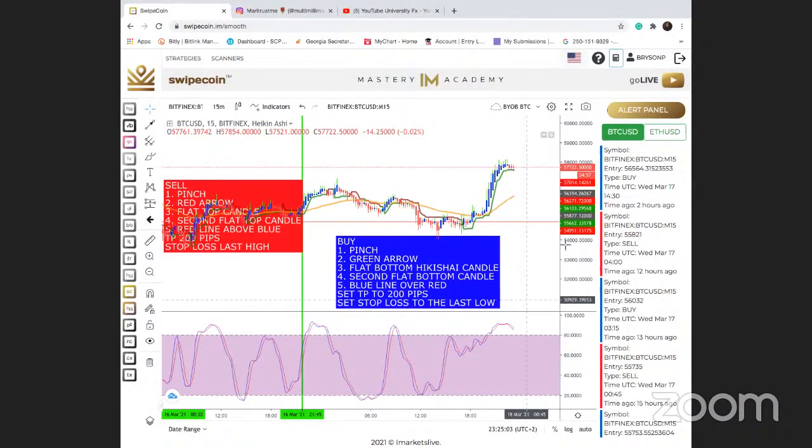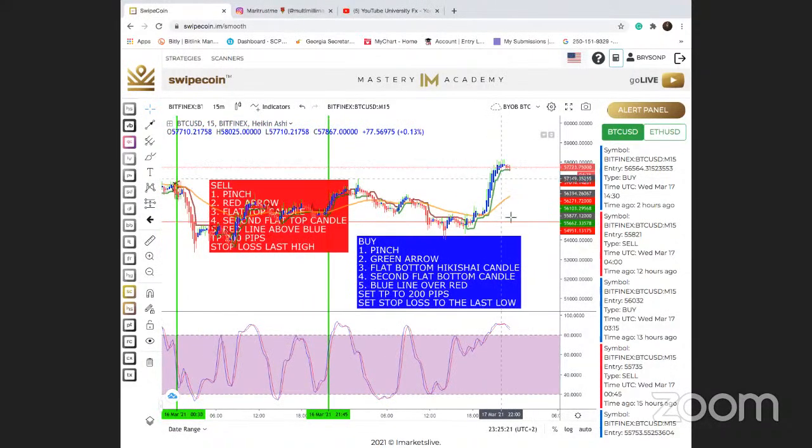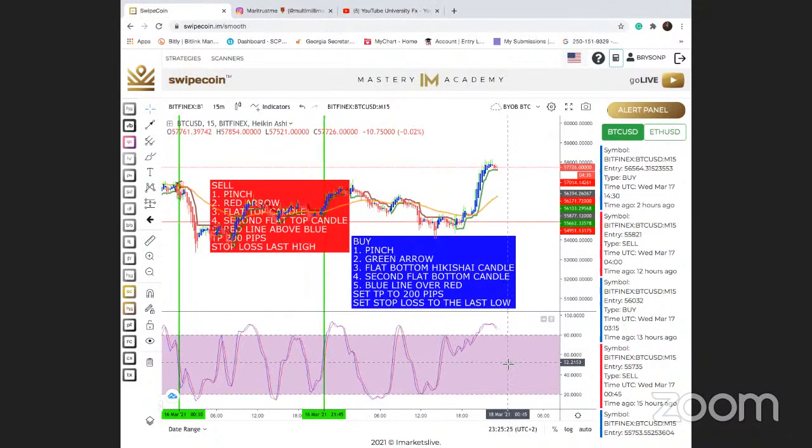One thing about the stochastic, guys, is that I don't want to get caught in this position right here of consolidation. I want to make sure that I'm able to see moves where my lines are parallel, either parallel moving up or parallel moving down. Nothing usually happens in these little crossroads right here. So if you're looking at this situation and the red is over blue, that's not where you want to be, guys.